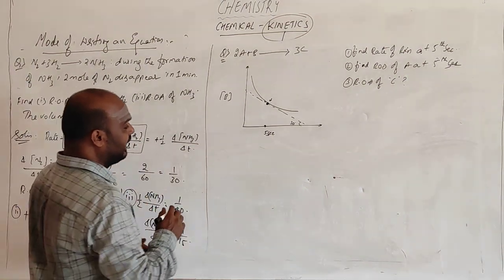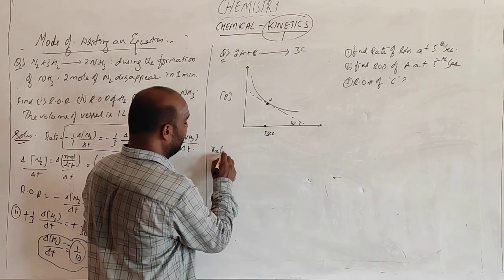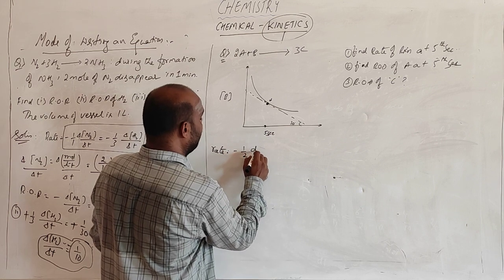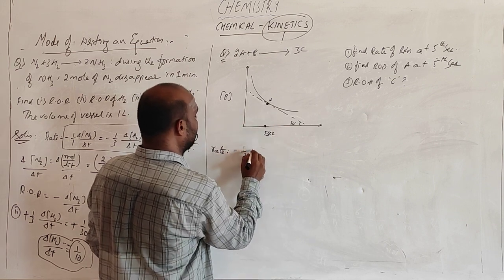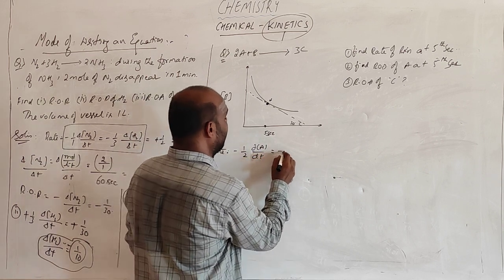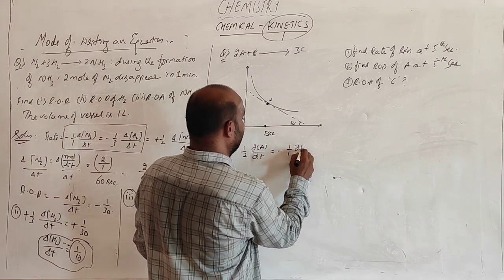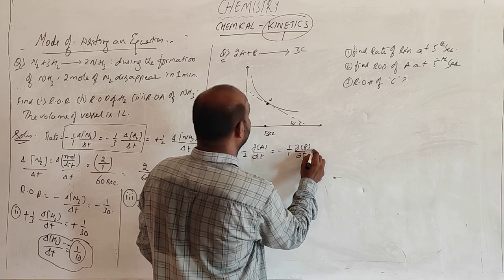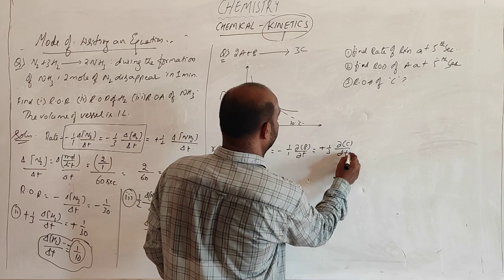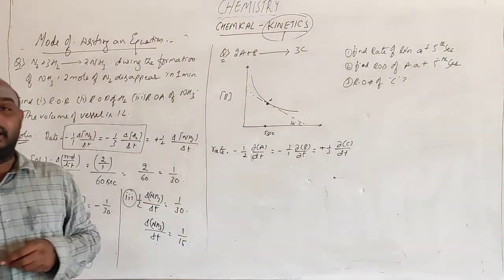So generally, write the rate of the reaction for this. Rate will be equal to minus 1 by 2 change in concentration of A, or you can write it as instantaneous rate. You can take it like this also: minus 1 by 2 dA by dt is equal to minus 1 by 1 dB by dt, which is equal to plus 1 by 3 dC by dt. So this is the way of writing the equation.